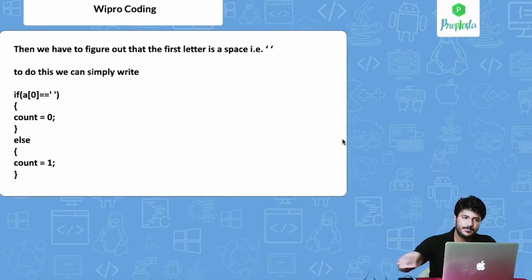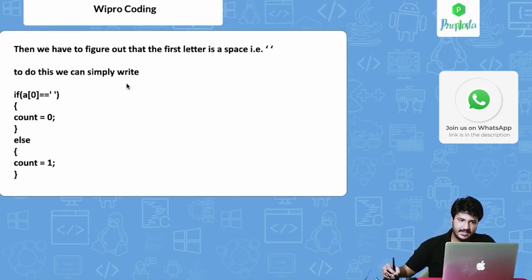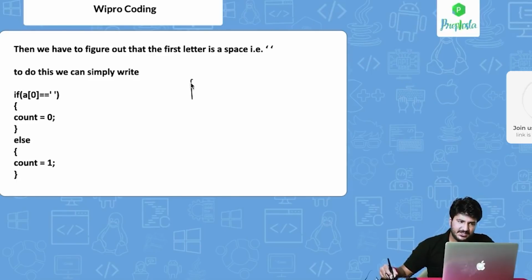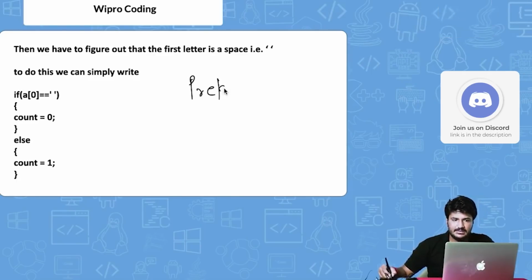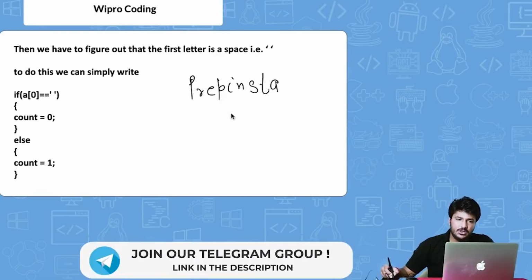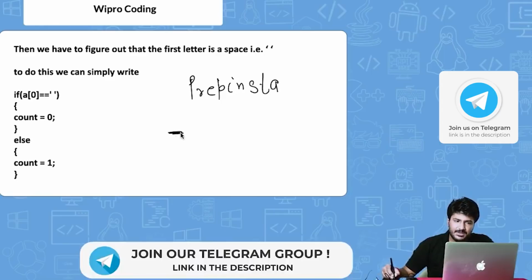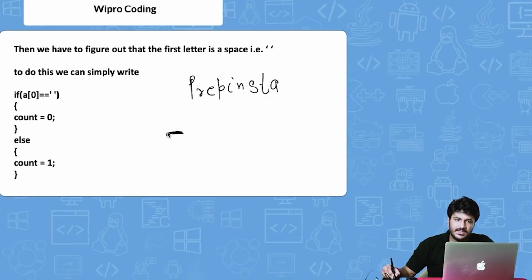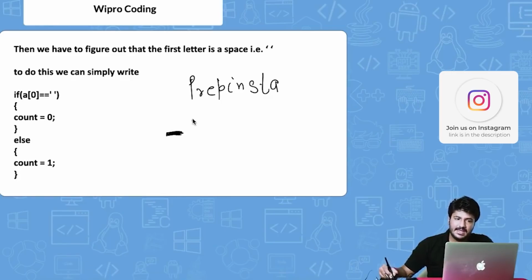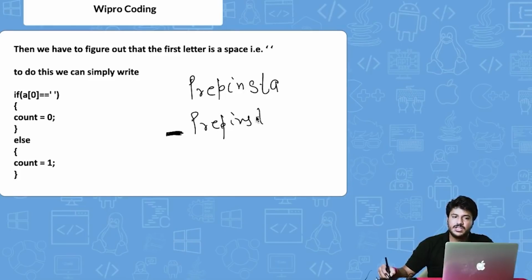So for example, if you write Prepinsta, this is the word, and there could be a possibility that there is a space at the start of the sentence itself, and then we write Prepinsta as the first input. What we are doing is first counting the first word whenever it starts.